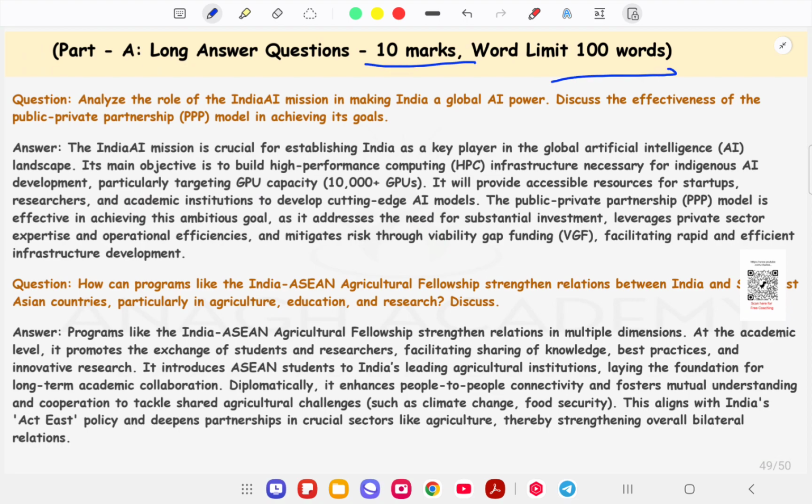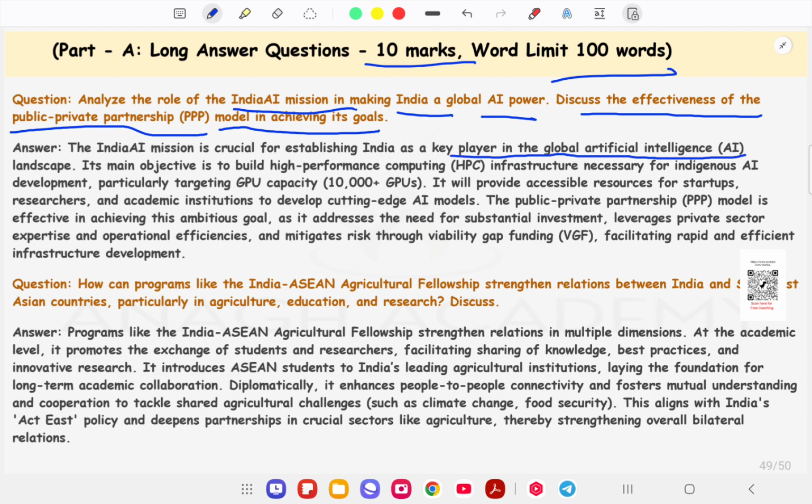The first question is, analyze the role of the Indian AI mission in making India a global AI power. Discuss the effectiveness of the public private partnership PPP model in achieving its goal. So the answer is, the India AI mission is crucial for establishing India as a key player in the